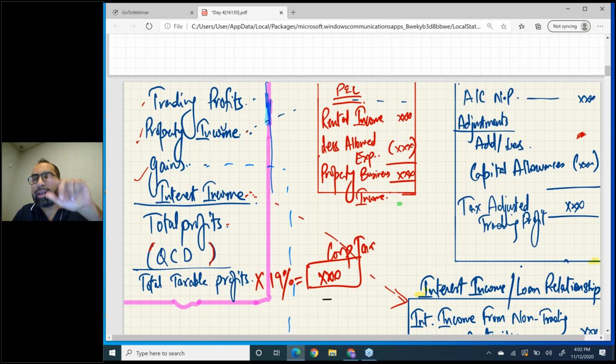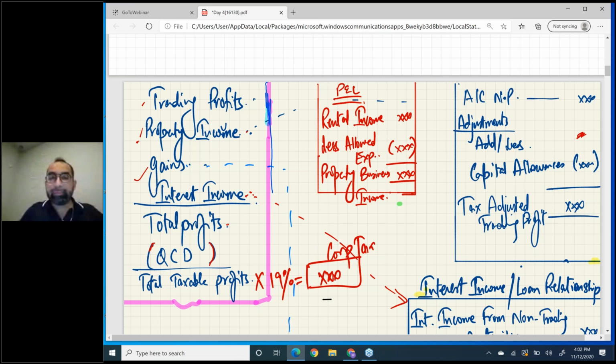So repeat, if somebody asks you to calculate tax of an individual, three columns will come to your mind: non-saving interest, dividend. Okay, but if somebody asks you to compute tax of a company, only this single column pro forma will come to your mind. Okay, and there are four major heads in companies: trading profits, property income, gains, and interest income.